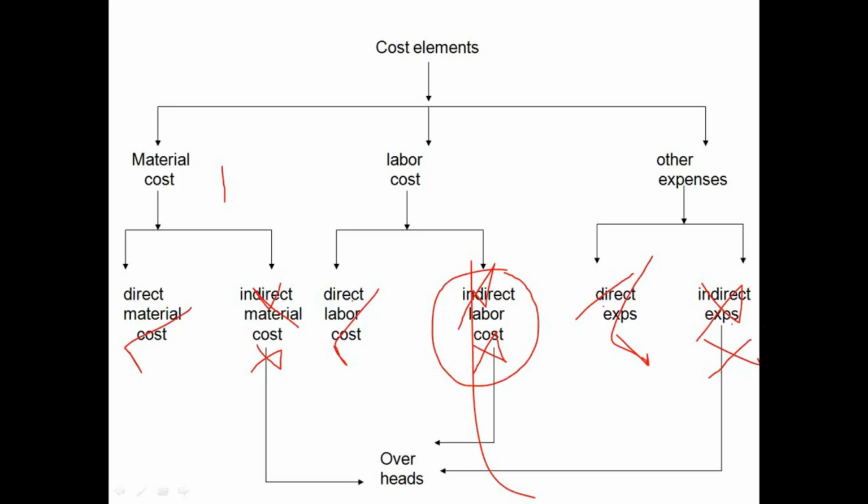So, again, the behavioral perspective and functional perspective are very important. This is called functional classification of overheads. Based on that functional classification, we classify the overheads like administration overheads, factory overheads, sales and distribution overheads, and research and development overheads. This is called functional classification, and this is the concept of overheads.